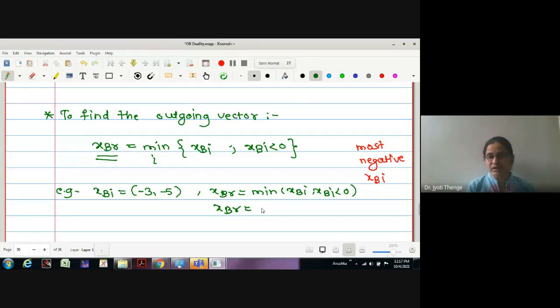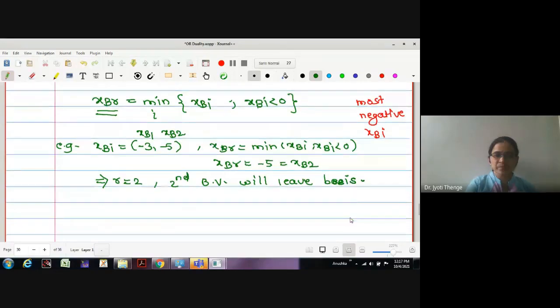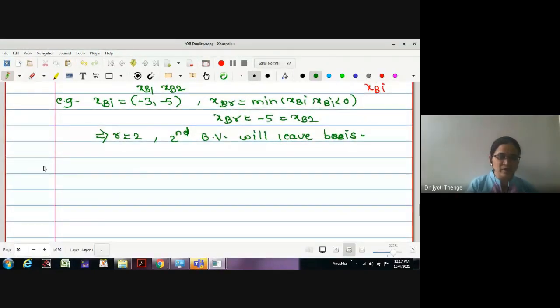Most negative, that is -5. But this -5 occurs at which place? Say this is XB1 and this is XB2. Therefore, if I write this as XB2, what is the value of r? r is 2. That is, the second basic variable will leave the basis. Is the point clear? While solving the example, the idea will become more clear to you.